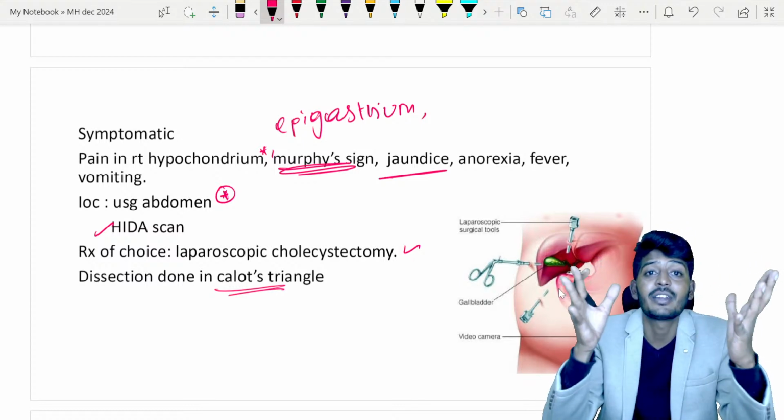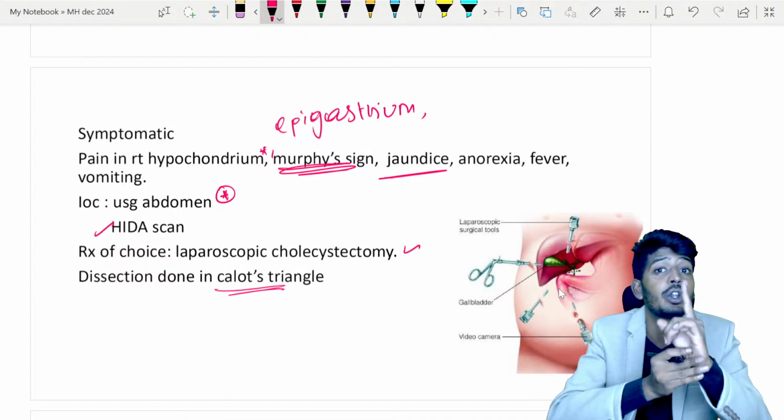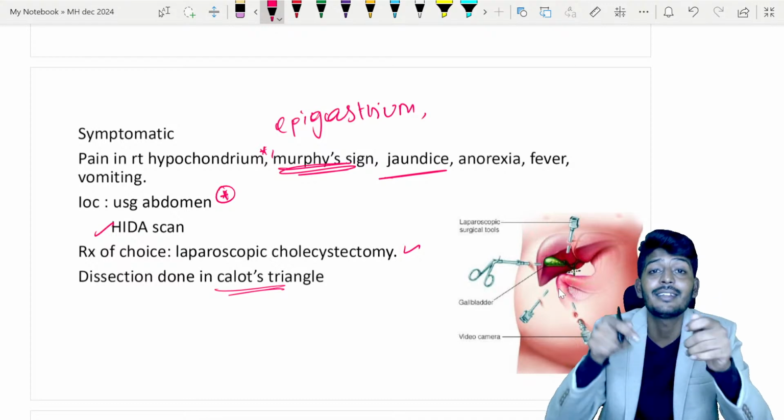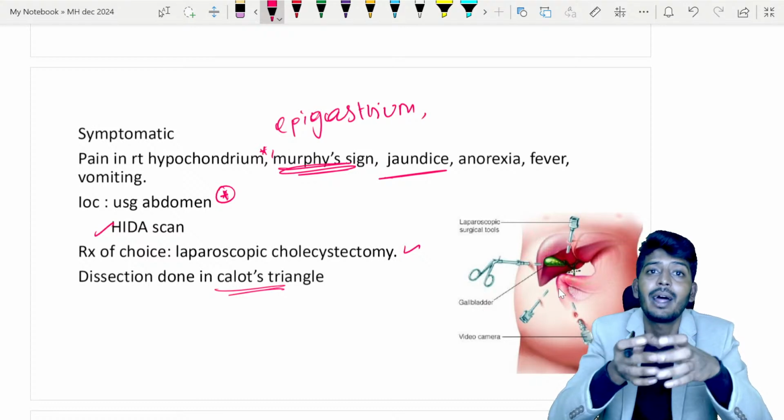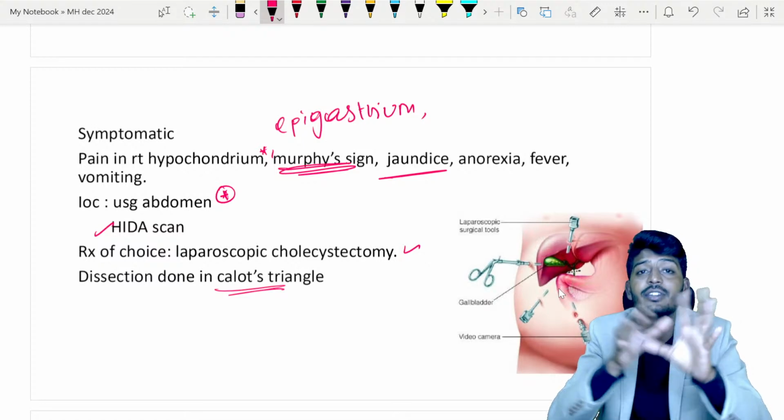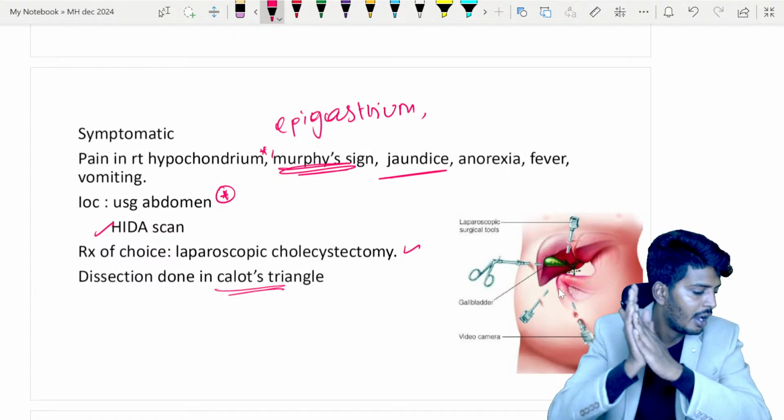Now for the inflation of the abdomen, we use carbon dioxide. We don't use oxygen because oxygen is a flammable gas, and when you're doing some type of surgical procedure, it might create some spark, and that is a very dangerous thing. So oxygen is not used for inflation of the abdomen.